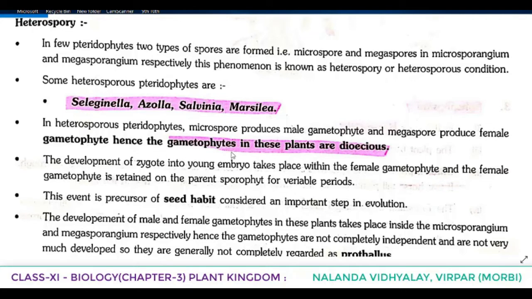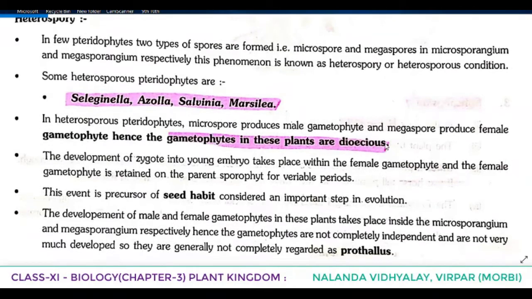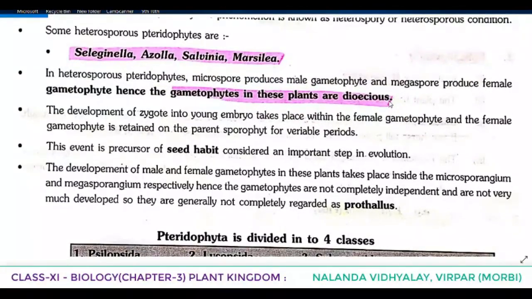Hence, the gametophytes in these plants are dioecious. So, in heterosporous pteridophytes, microspore produces male gametophyte and megaspore produces female gametophyte. Hence, the gametophytes in these plants are dioecious. That means they are separate.